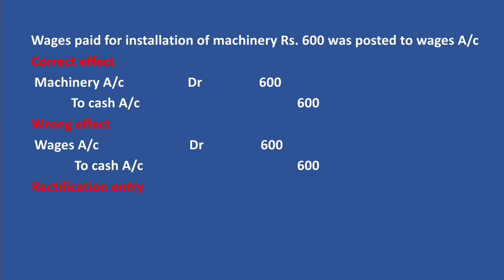Now rectification entry. Here, to get the correct effect, we have to debit machinery account for the installation charges of machinery. So we can debit machinery account for rupees 600. Machinery account debtor 600. And we have to cancel the wrong debit of wages account also. To cancel a debit, we can credit the same account. So here we can credit wages account. Then rectification entry, machinery account debtor 600 to wages account 600. Wages paid for installation of machinery posted to wages account rectified.